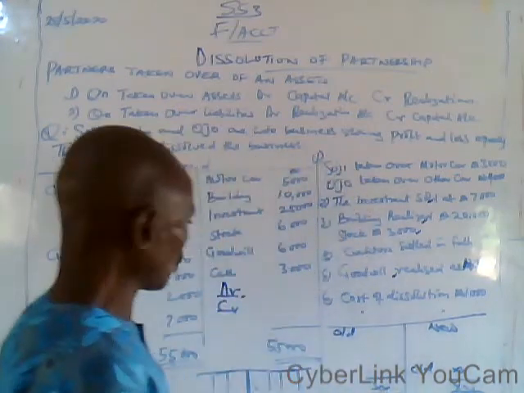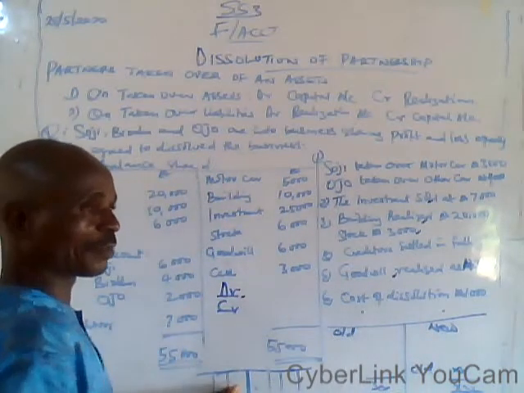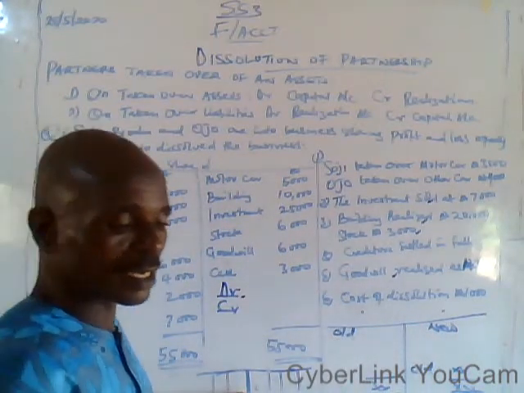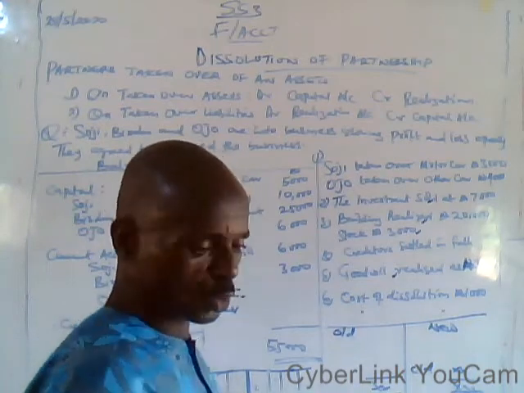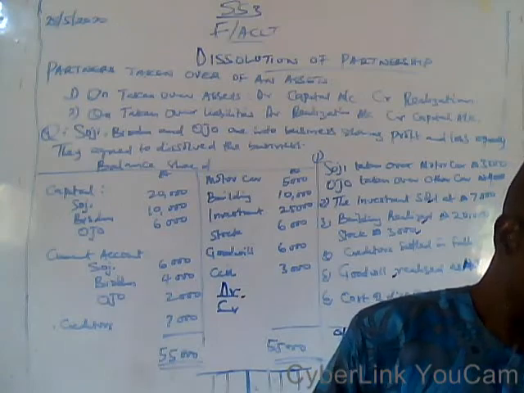And for the other one, if the credit side is greater than the debit side, instead of writing the balance carried down, you write cash. And therefore, you transfer the cash to the partner's capital account.